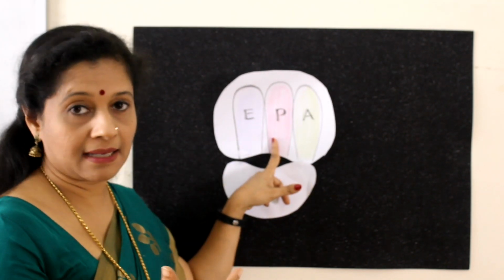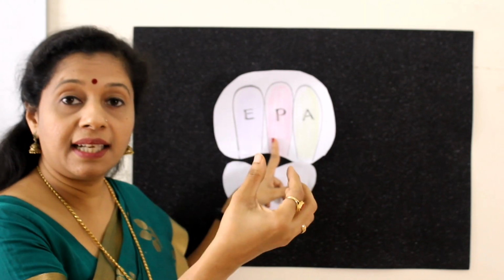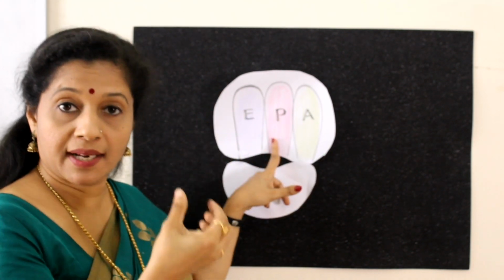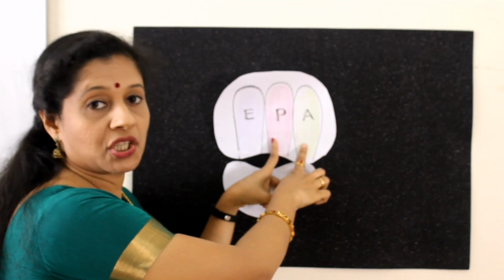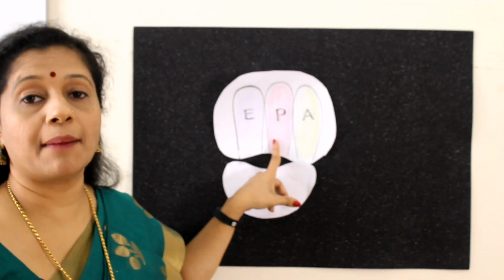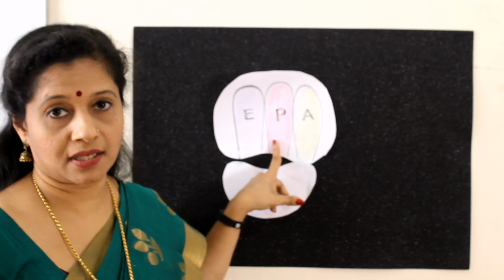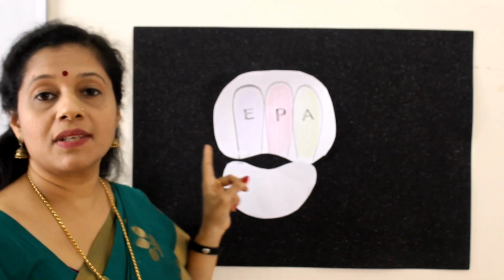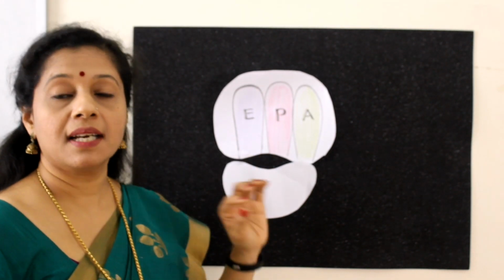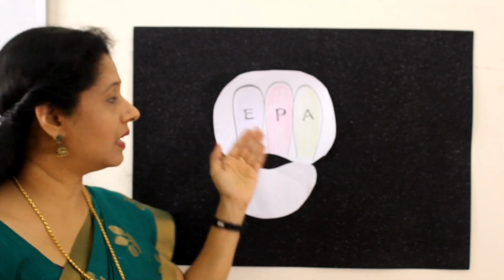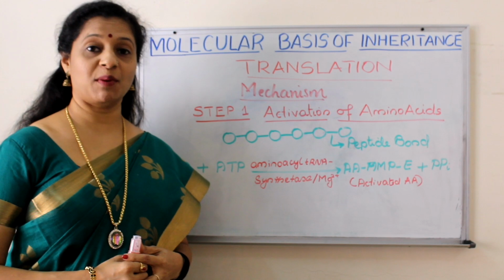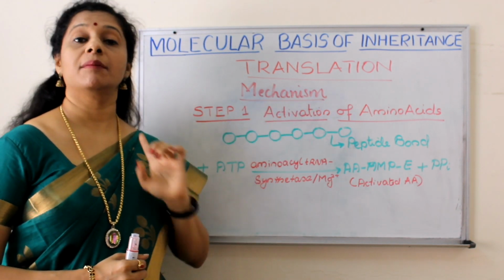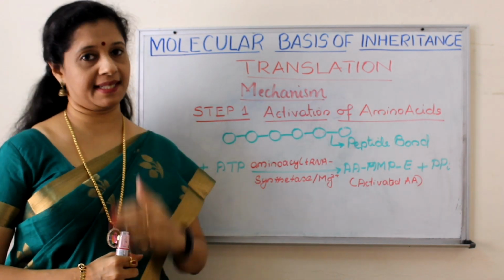I will explain that later. Then the next tRNA bringing the amino acid for attachment will come and attach here at the A site, that is the aminoacyl tRNA site. The E site is otherwise called the exit site. That means the discharged tRNA will leave the ribosome from the exit site. Now let us explore the mechanism of protein synthesis step by step.